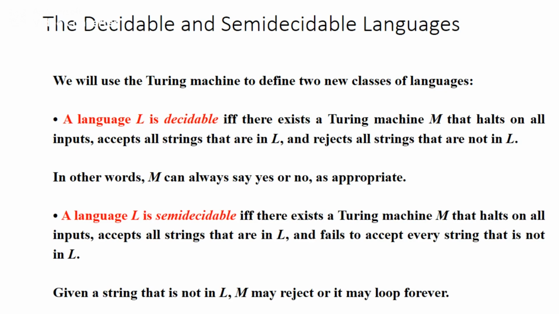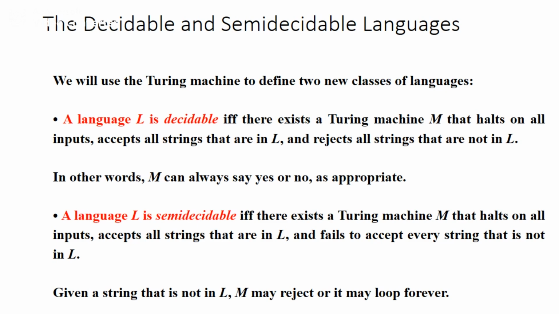But when it comes to semi-decidable languages, there exists a Turing machine M that halts on all inputs it accepts, accepts all strings that are in L, and fails to accept every string that is not in L. For example, if you have a C program designed to accept all strings that are part of the language, and you give some input which is outside that problem statement, then it may reject, or because of the way you have written it, it is going to loop forever.